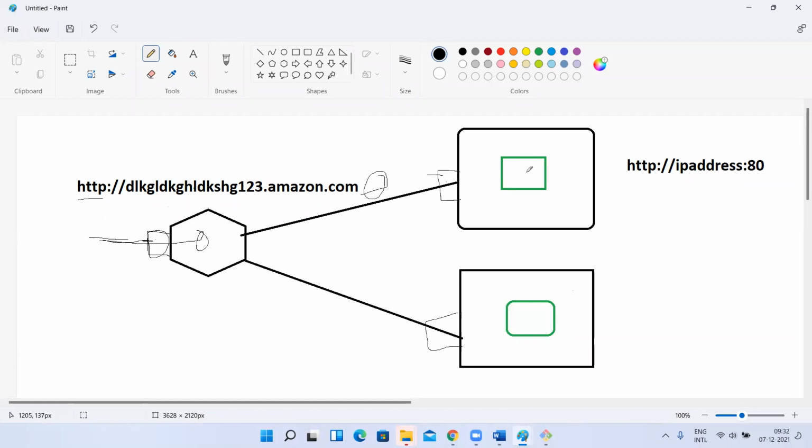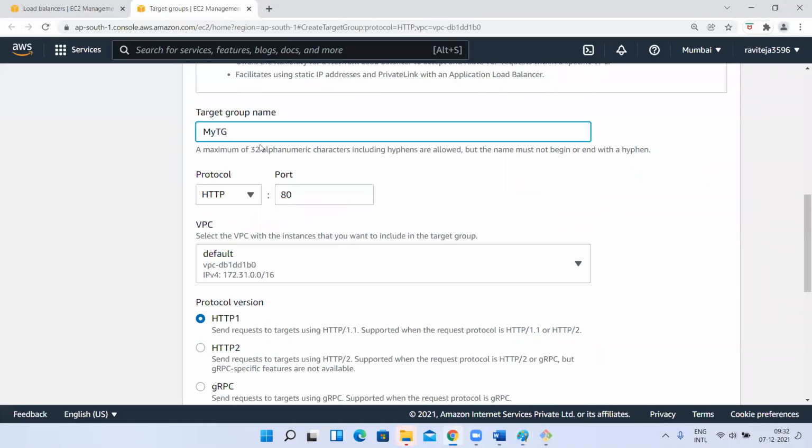The instances, we want to access that HTTPD server on these instances with HTTP protocol 80 port number. Yes or no? Yes, sir. So that we have to give. So this target group means my load balancer, when connecting to this target group, it has to route the traffic with HTTP protocol and 80 port number, right? That details you have to give.